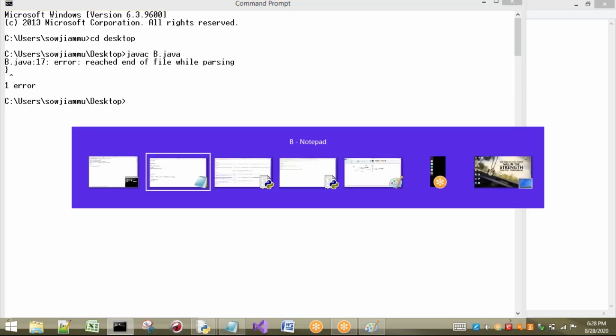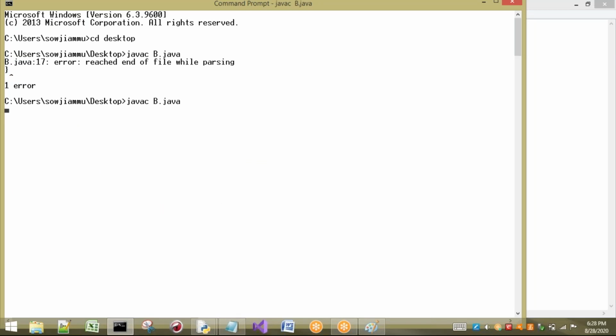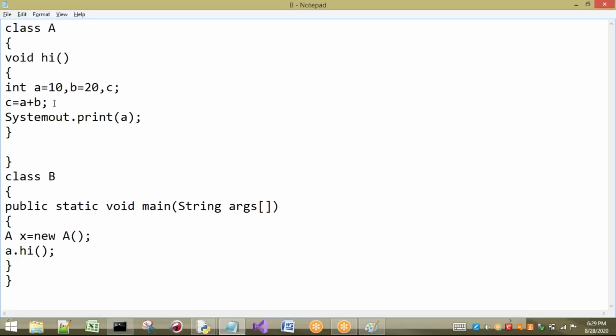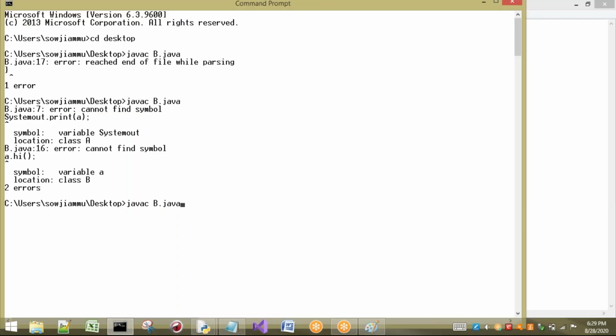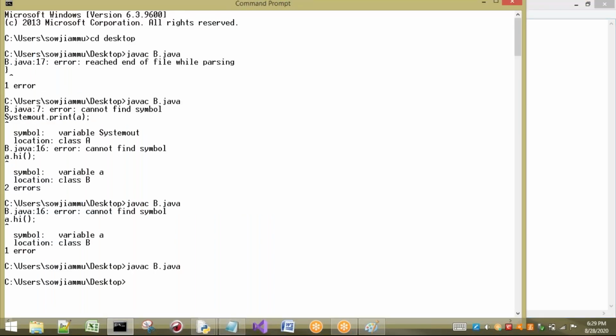Some error is there. Don't worry. If no errors are there, compilation will be successful. If some errors are there, automatically it is going to show you the error. Okay, now see. System.out.println. Sorry, yes, here we have some mistake. System.out.print. Right. One more error: here we have declared x. Right. Okay, now we are not going to have any errors here.